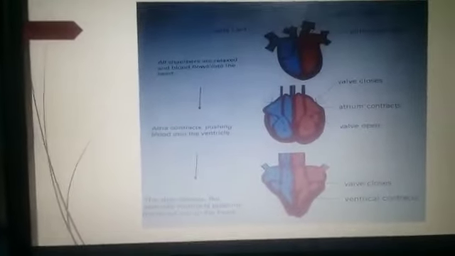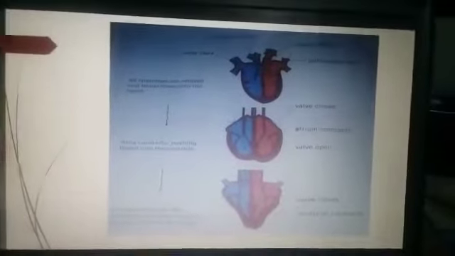Both ventricles contract at the same time, and every contraction of the atria and the ventricles is called a heartbeat.